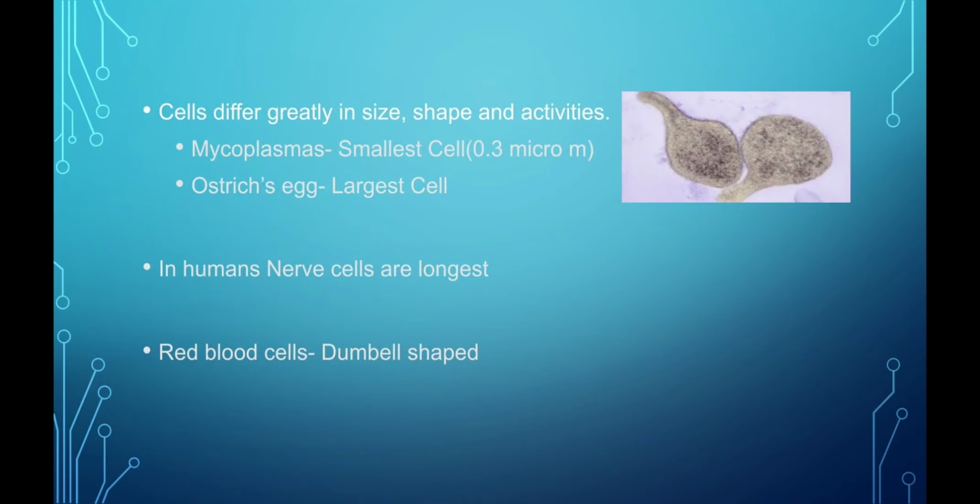In exams they might ask which is the smallest cell, then what should your answer be? That is mycoplasmas. And which is the largest cell? That is the ostrich's egg. In humans also, cells are present in different shapes. Different cells perform different activities. For example, red blood cells take oxygen to other parts of the body and are dumbbell shaped.